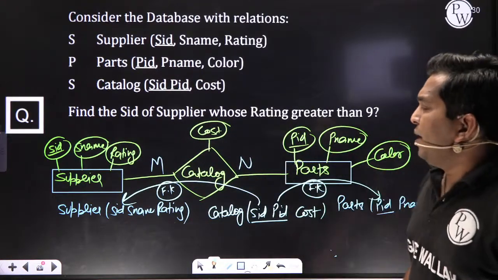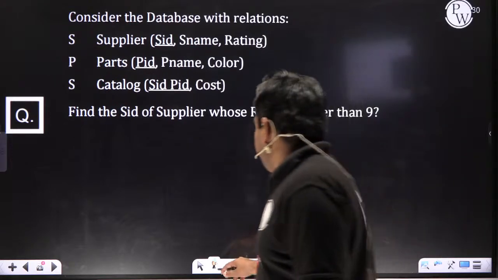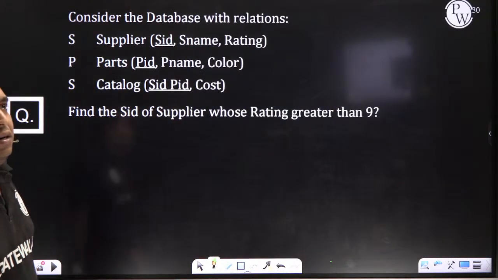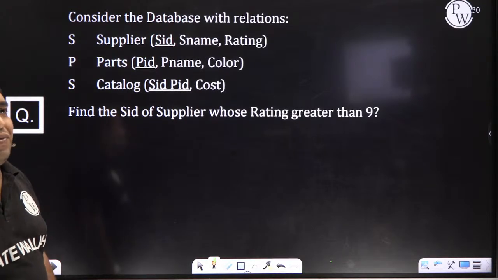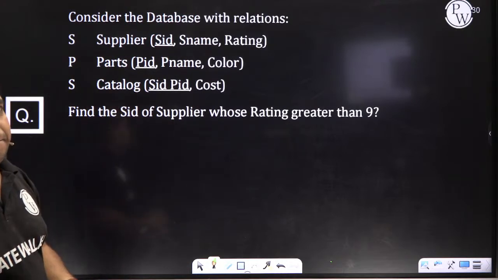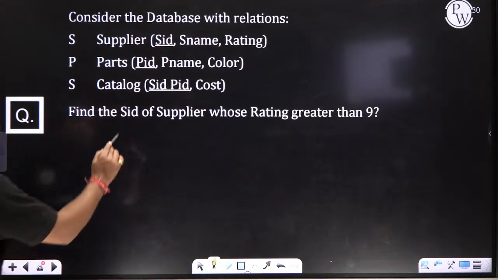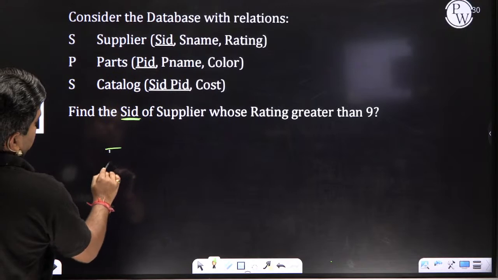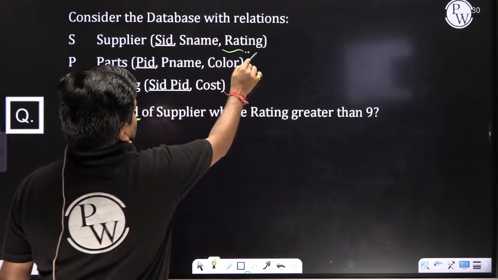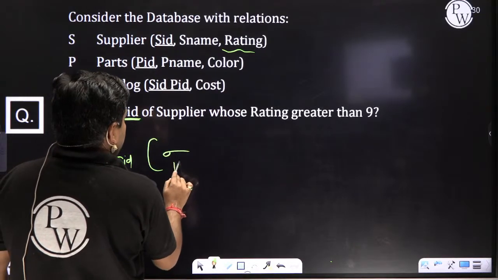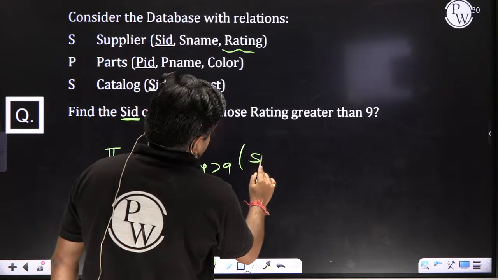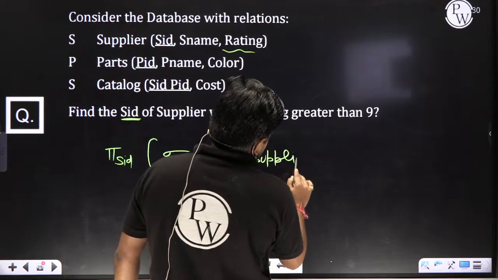Now my question is: retrieve the SID of the supplier whose rating is greater than 9. Let me know how many tables are required. We want to find the SID. Where is the rating? In the supplier table. Rating greater than 9 from the supplier table.